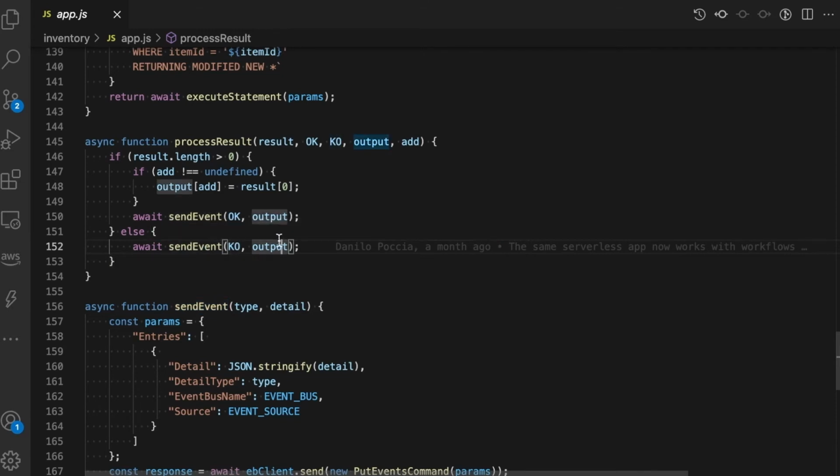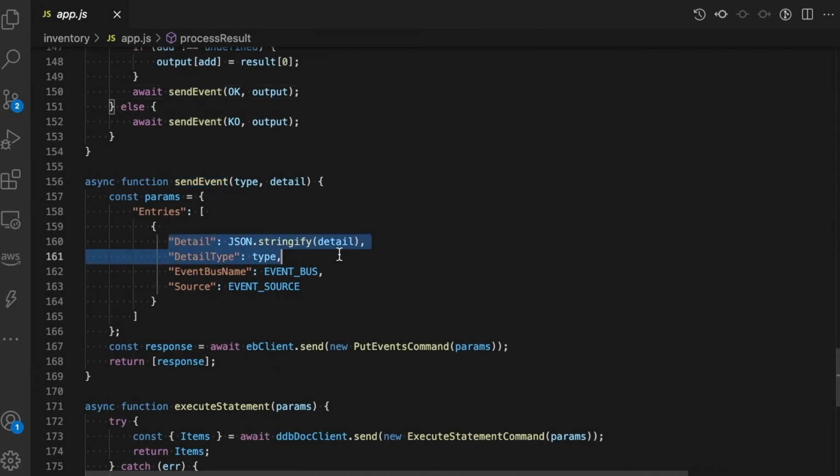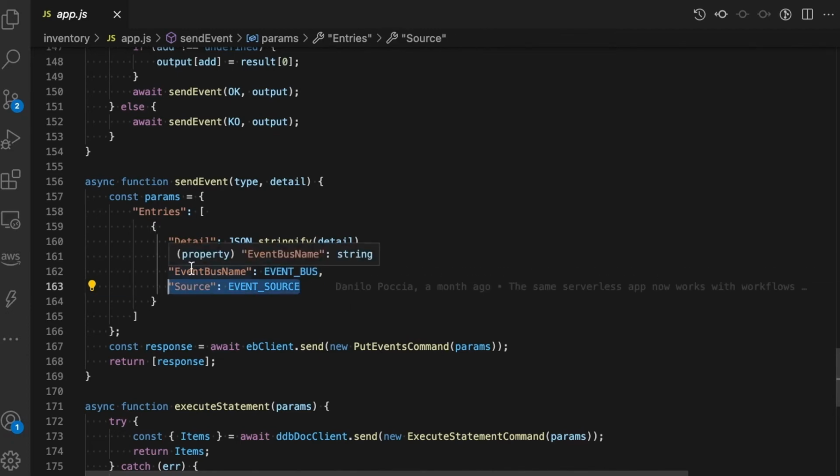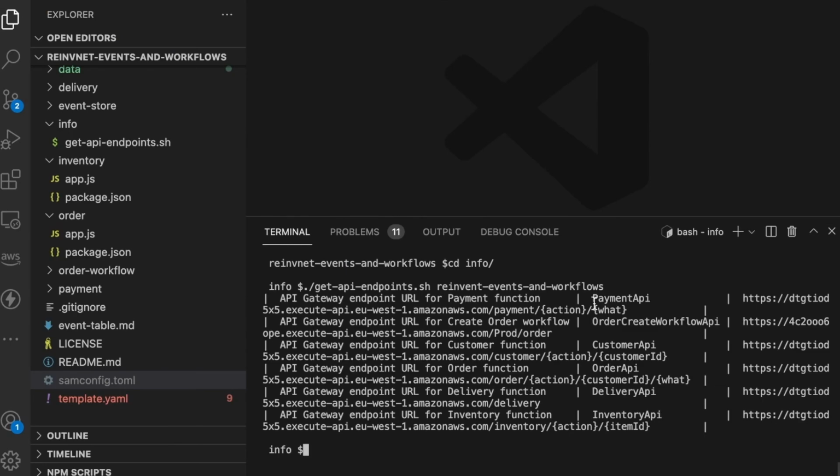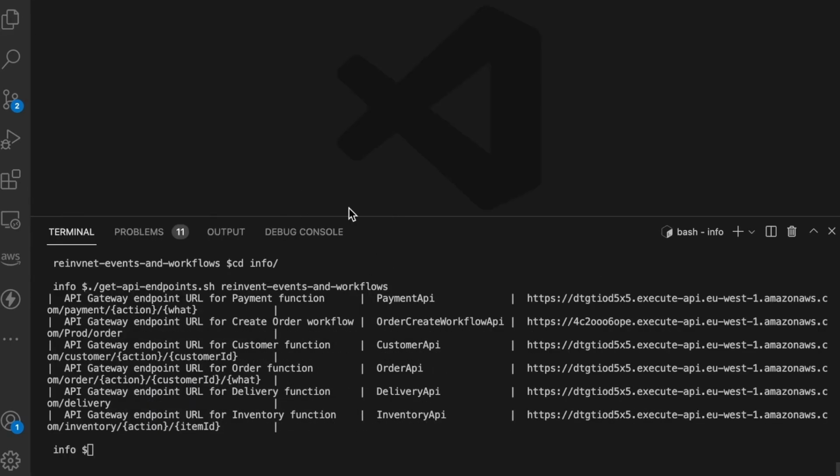And if there was an error, then we are going to send the event with the KO event output. And again, this is using the same type of function, send event, and is building the event package to send to EventBridge.